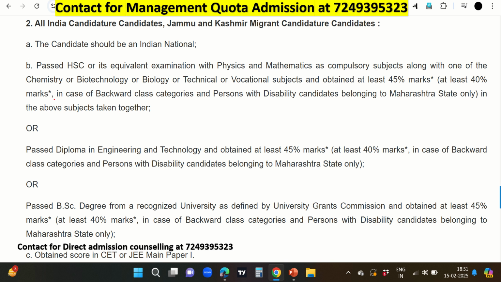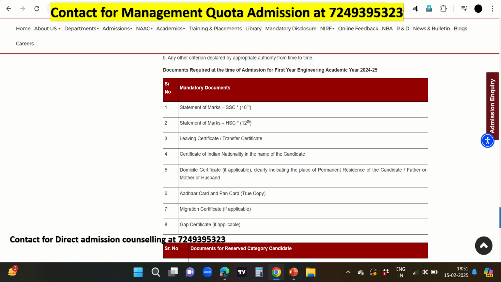Now you can see here that for all India candidates, the eligibility is somewhat the same as whatever we have discussed. Apart from this, the score of CET or JEE Main paper one will be calculated for taking admission to this college if you are a non-Maharashtra student, that is, an all India candidate. These are the documents required for taking admission to this college: 10th and 12th certificates, transfer certificate, nationality certificate, domicile, Aadhaar card, PAN card, migration certificate, and gap certificate if applicable.